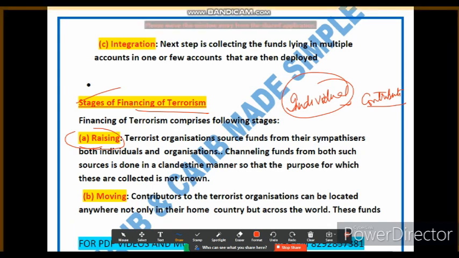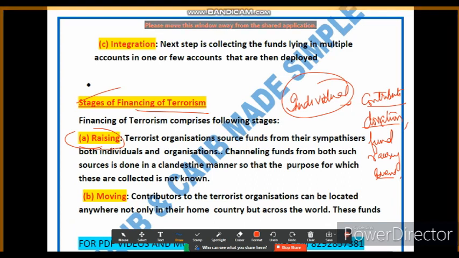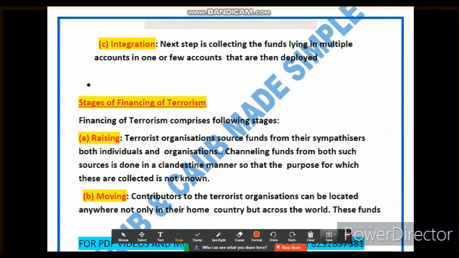The sources of these funds may include donations, fundraising events, and even criminal activities. These funds are collected in a secretive manner to avoid drawing attention to the purpose for which they will be used. Let me give you an example to make it clearer how raising is done.